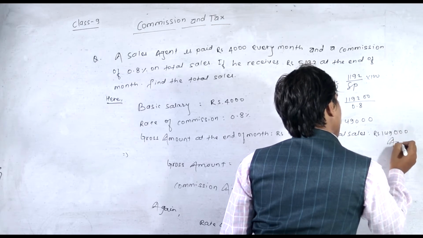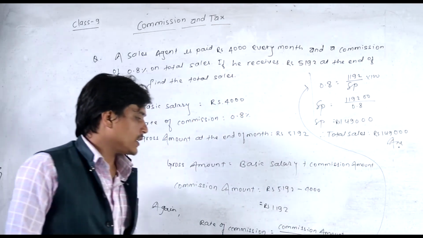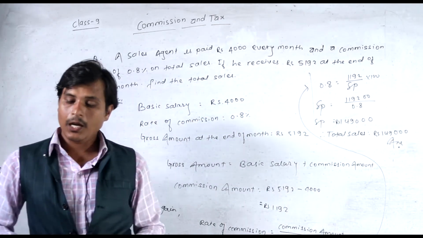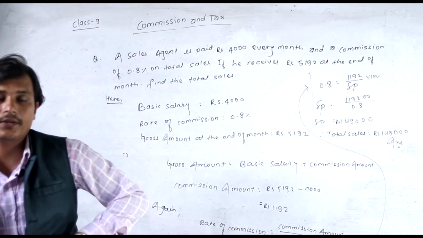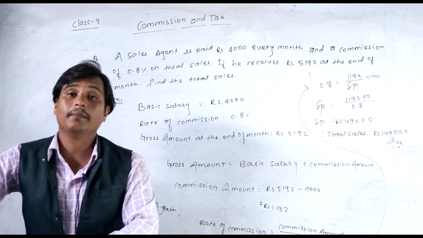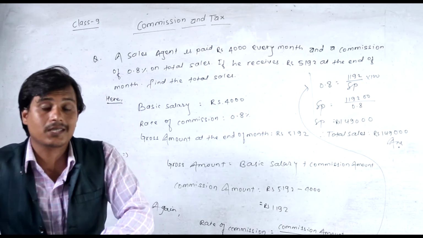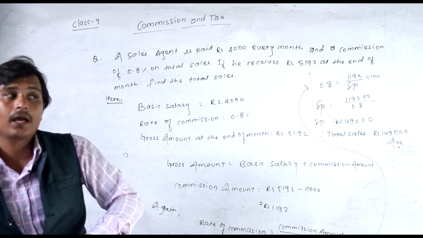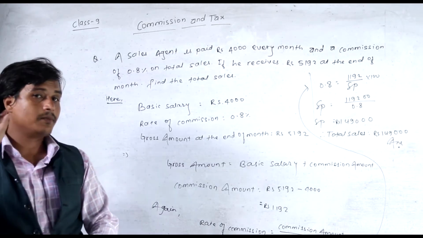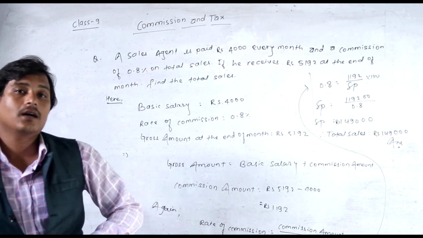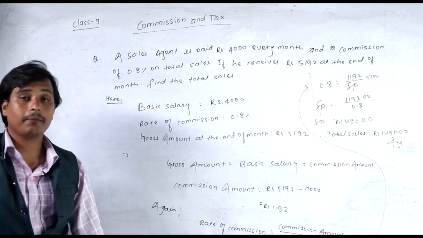That is your answer. So my dear students, very easy question, and you are able to solve it in a very easy way if you try to understand the concept of commission.